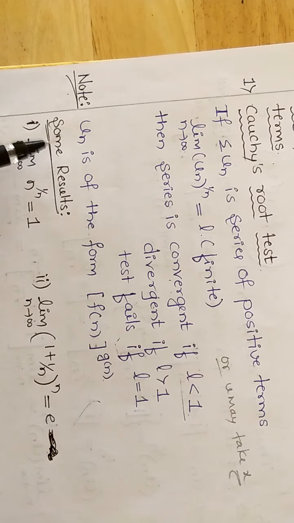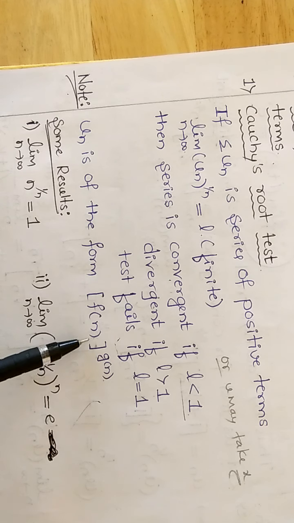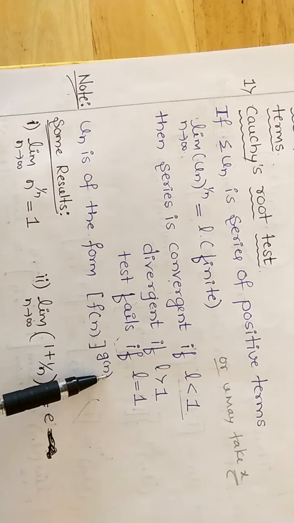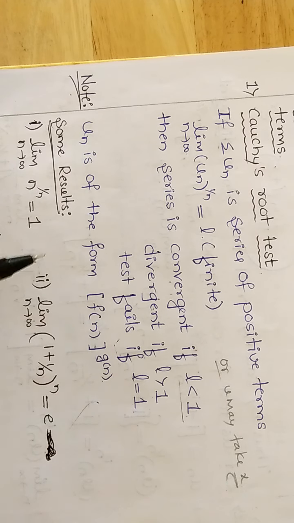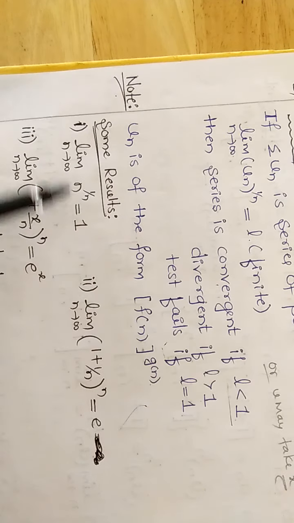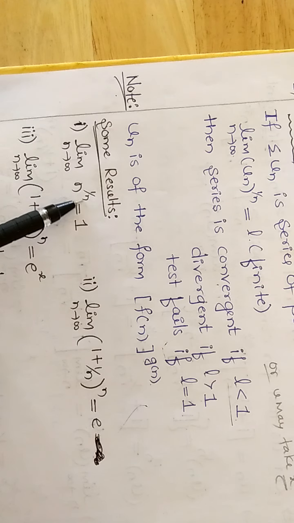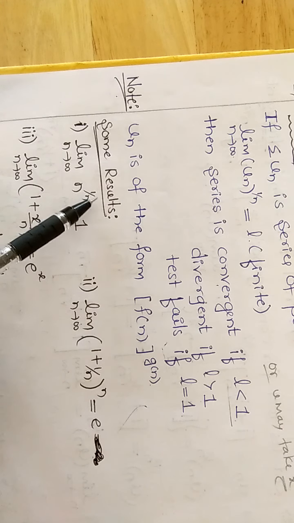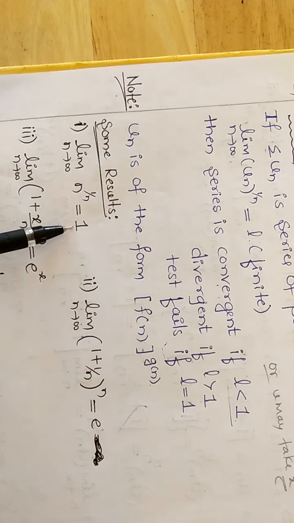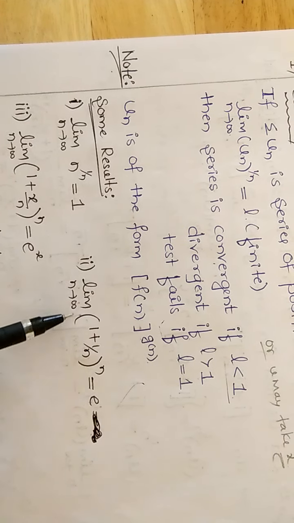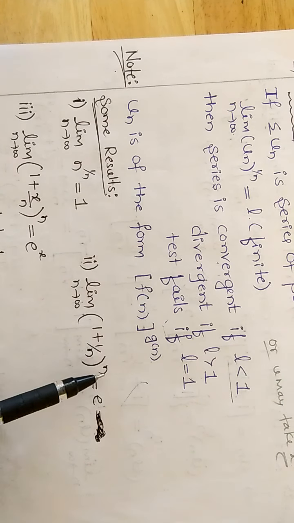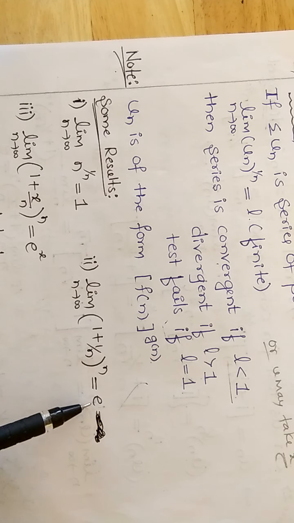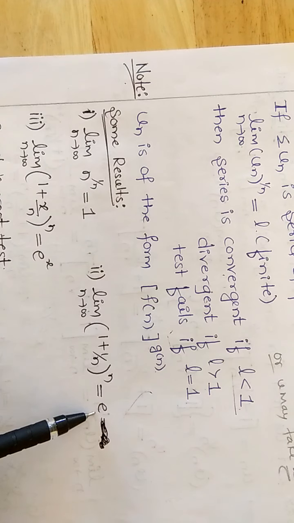See one note. If un is of the form f of n raised to g of n, that is, the f raised to g form, we have some standard results. First result: the limit of n raised to 1 by n as n tends to infinity is equal to 1. Second result: the limit of 1 plus 1 divided by n whole raised to n as n tends to infinity is equal to e, where e is the value 2.7.